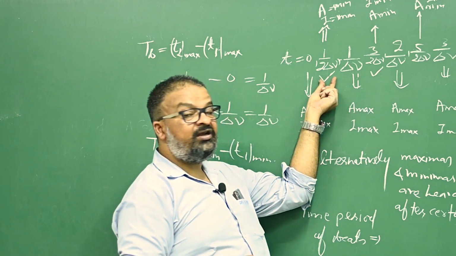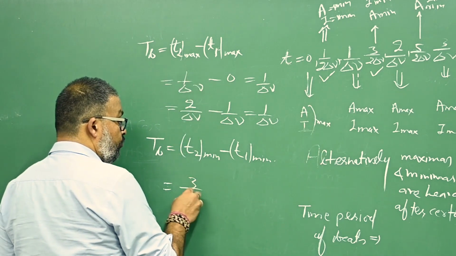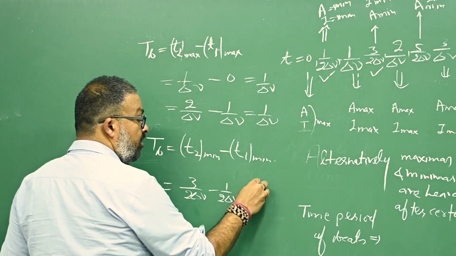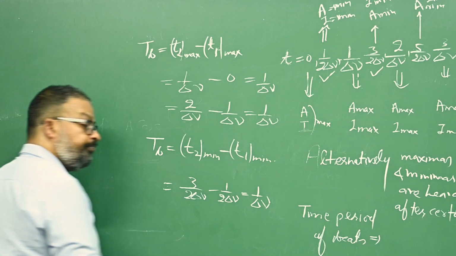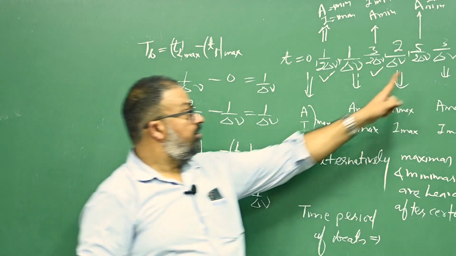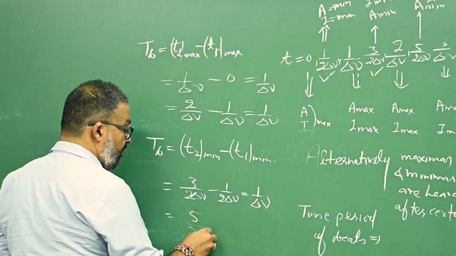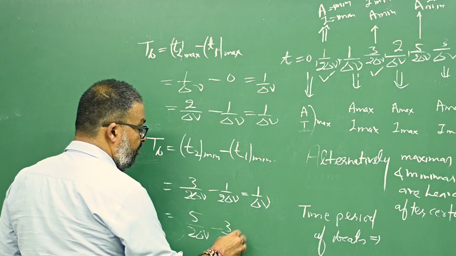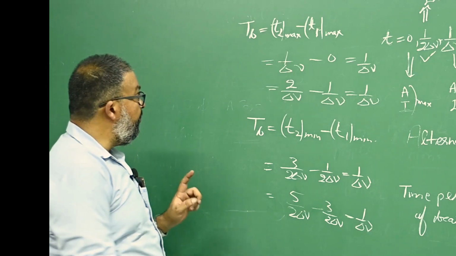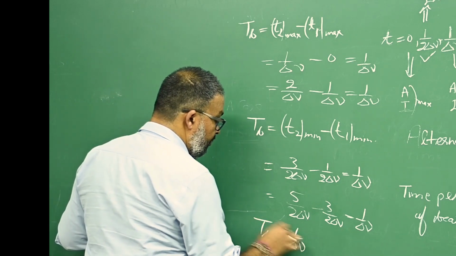This is the first time when intensity and amplitude are minimum. So you will say 3 upon 2 delta nu minus 1 upon 2 delta nu. When these are solved, this is again 1 upon delta nu. Or it can be written as: this is minima, this is also minima. So 5 upon 2 delta nu minus 3 upon 2 delta nu, so it is also 1 upon delta nu. So the time period of a beat is finally equal to 1 upon delta nu.